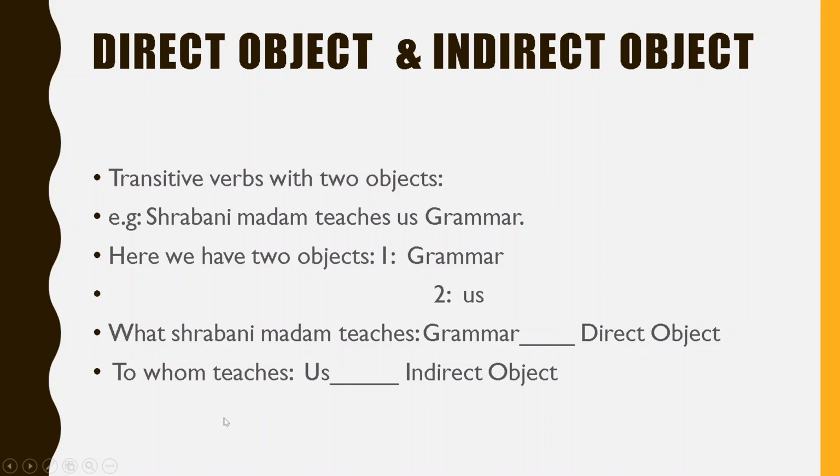Understood? Now, to whom does she teach? Us. Us will be the indirect object. Is it understood? So here the transitive verb teaches has two objects. One is us, another one is grammar, and grammar is called the direct object and us is called the indirect object. When the question is what, the answer will be grammar, so it will be direct. And when the question is to whom, the answer will be us, that will be the indirect object. So this is about direct object and indirect object.